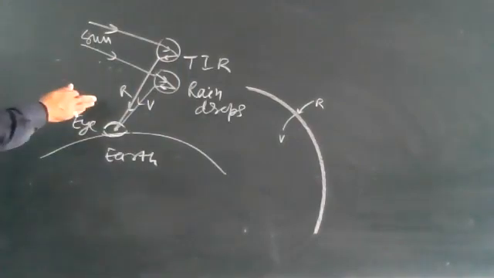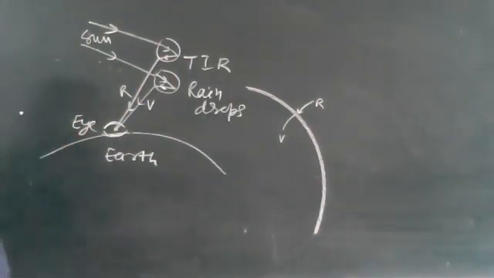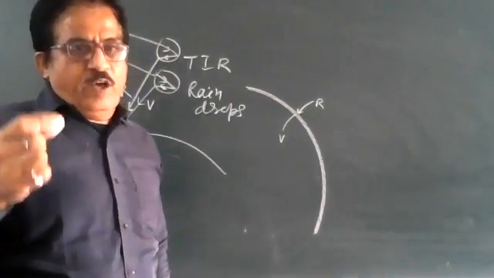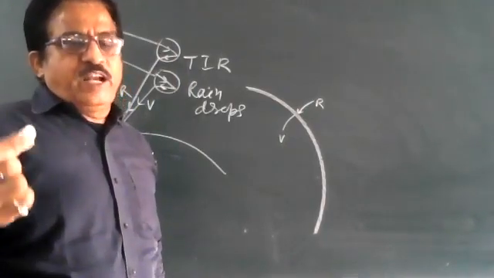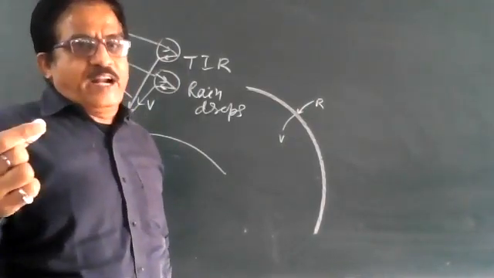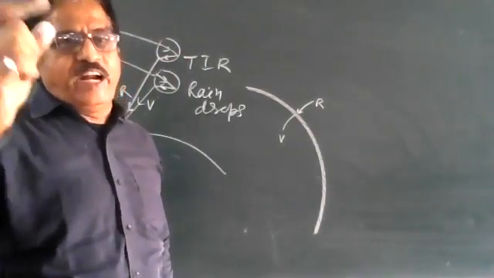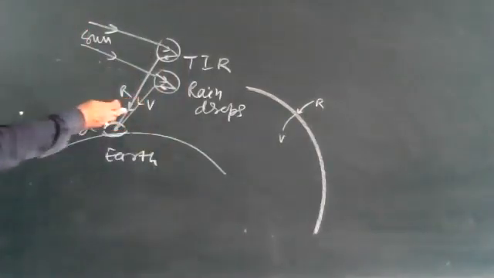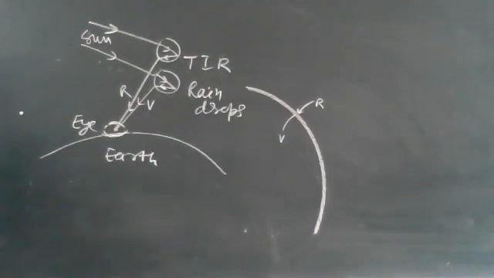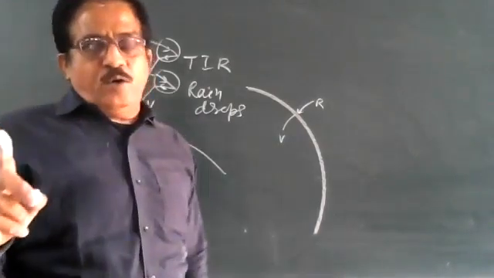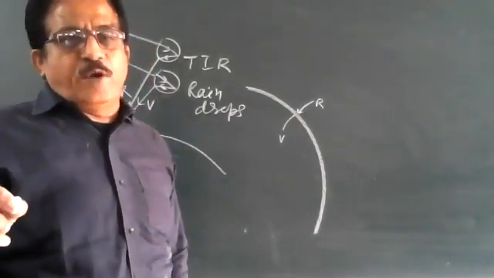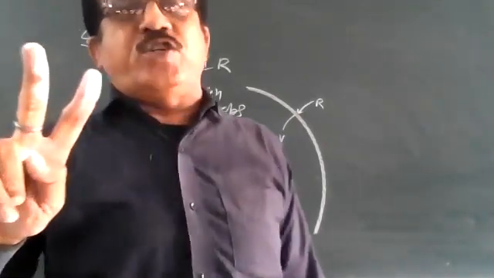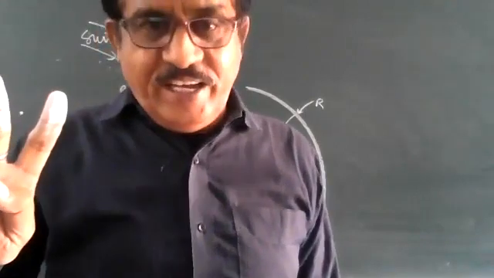Under favorable conditions, when the sunlight is very strong, we can also get a faint rainbow, which is called a secondary rainbow. This we will discuss in higher classes. This rainbow here is called the primary rainbow. So what is a rainbow? What is the essential condition of a rainbow? Remember it, it's a 2-mark question only.